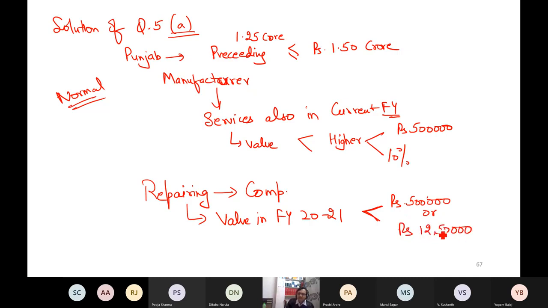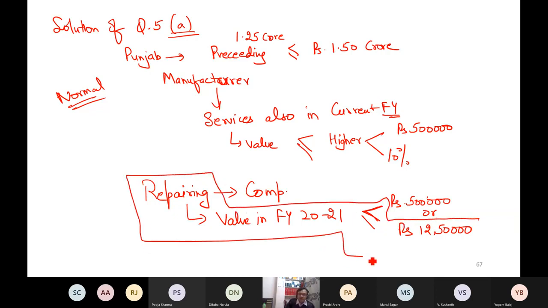So till 12 lakh 500, I can supply repairing services in financial year 2021 and still continue to be eligible. The moment my value of repairing services in financial year 2021 crosses 12 lakh 50, I become ineligible to opt for the composition levy scheme.